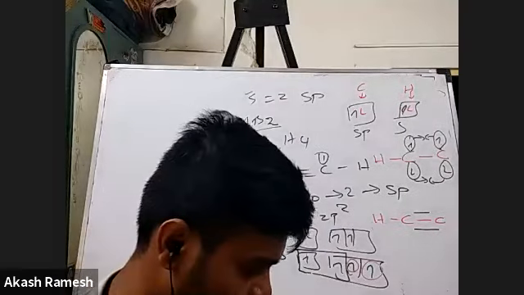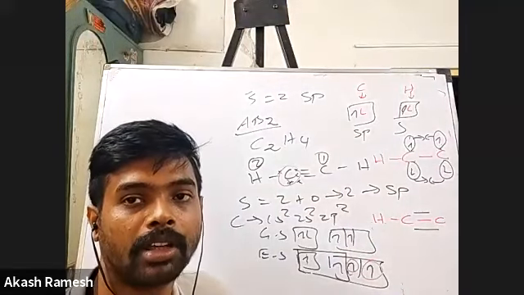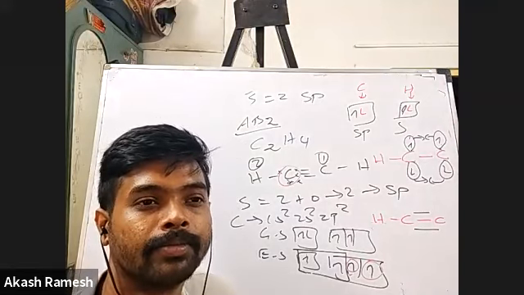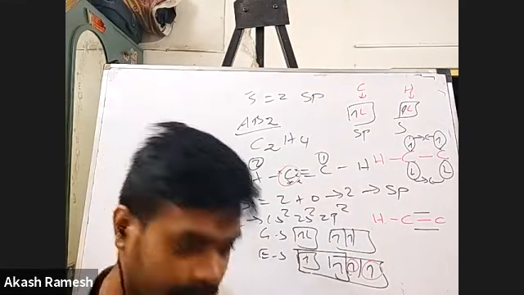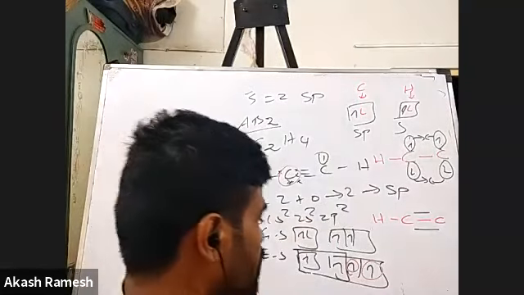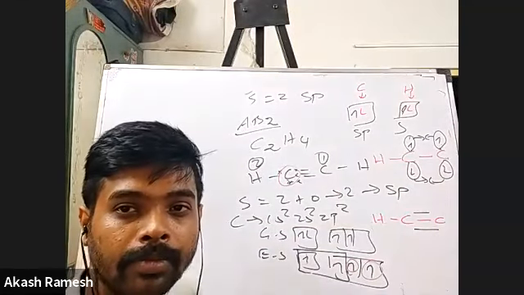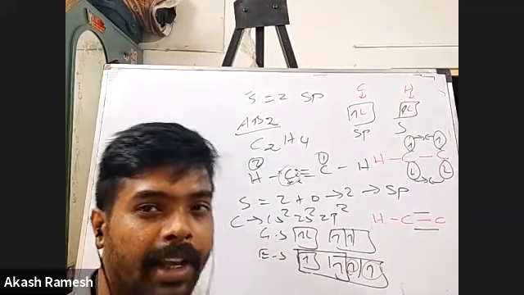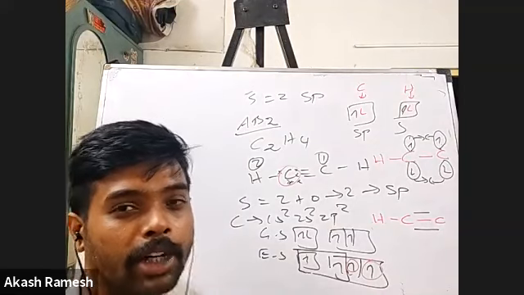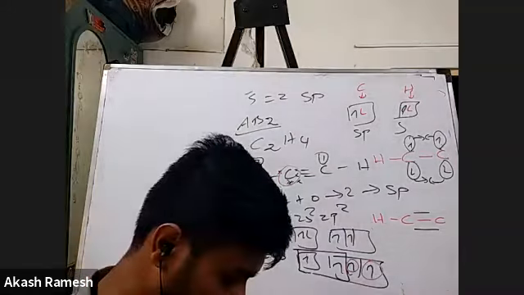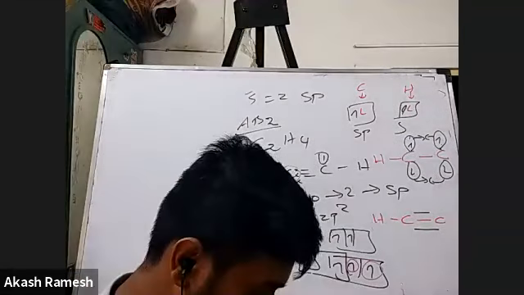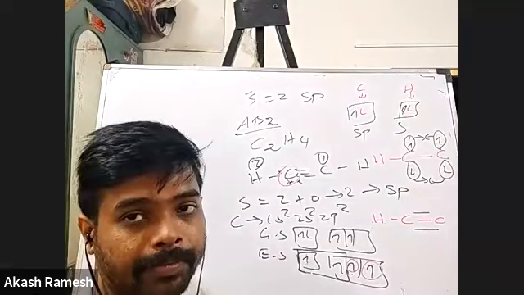So the note says the number of pi bonds in a molecule is equal to the number of unpaired electrons after hybridization.